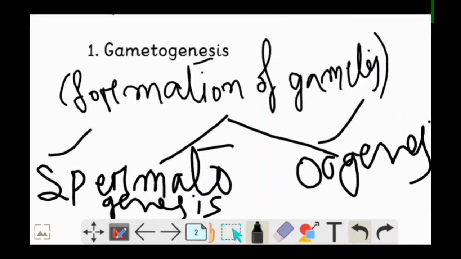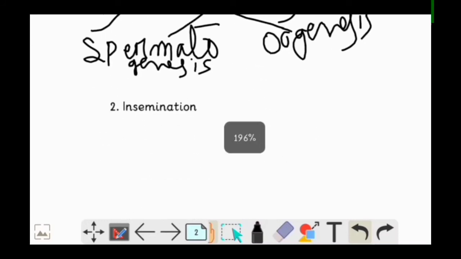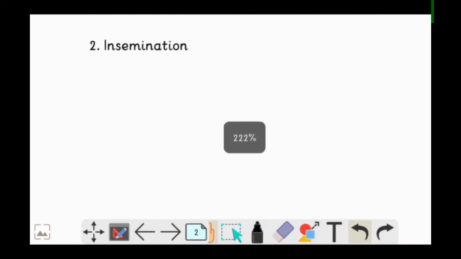Now once gamete formation takes place, the next step is transfer of male gametes into the female reproductive tract, and this process is known as insemination. So what is insemination?